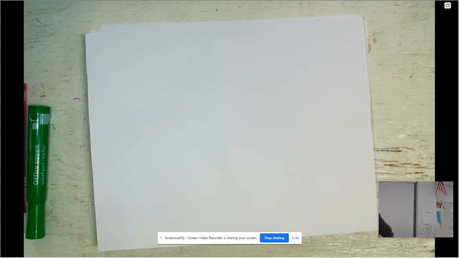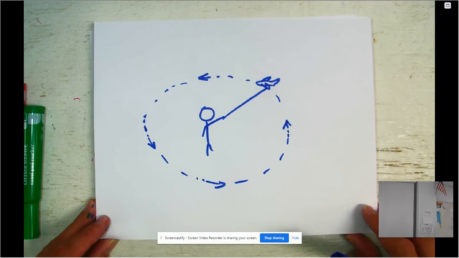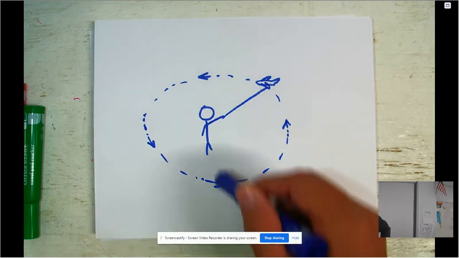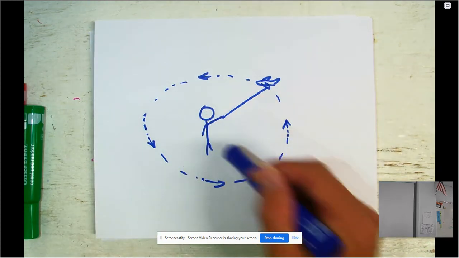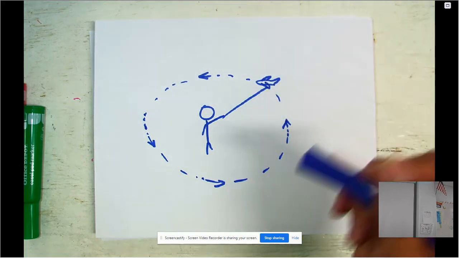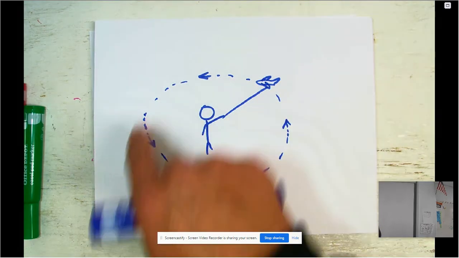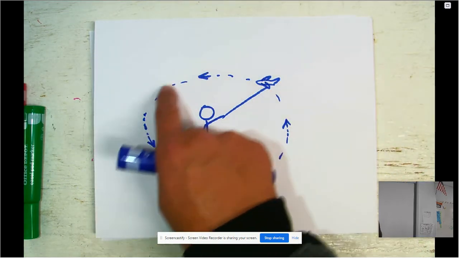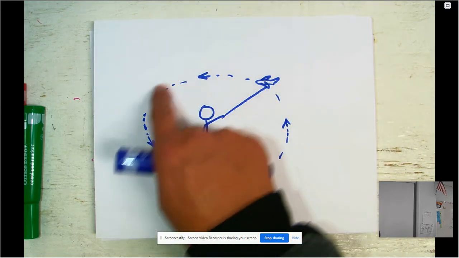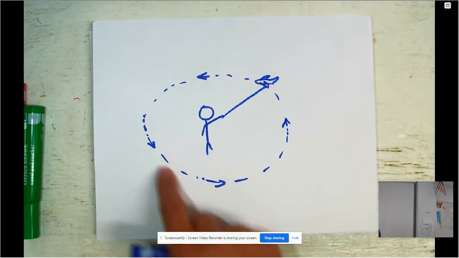When we're talking about circular motion, we have something like this. Let's say you have a person standing in the center, and they have a string, and tied on this string is some type of toy. Let's say that it's an airplane. If they're swinging it around and around while they're in the center, they're creating this circular pattern. So this is the circular motion that we're referring to.